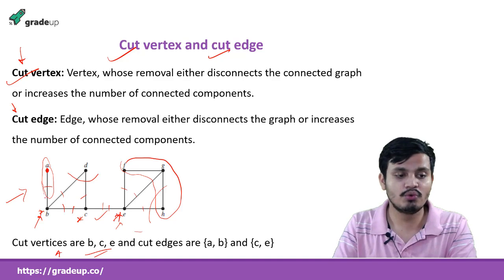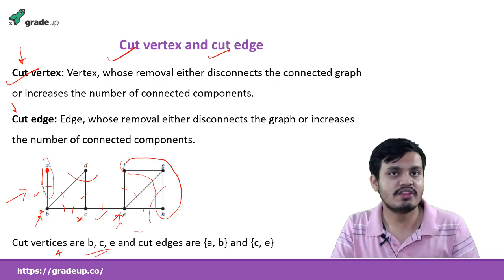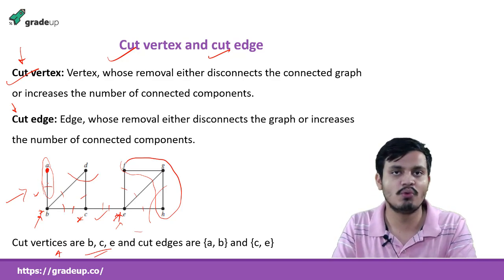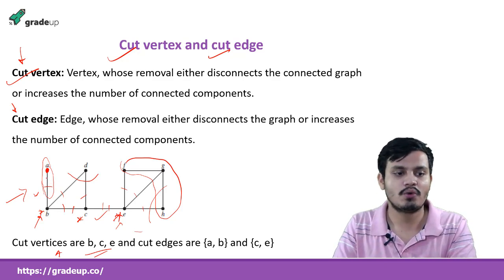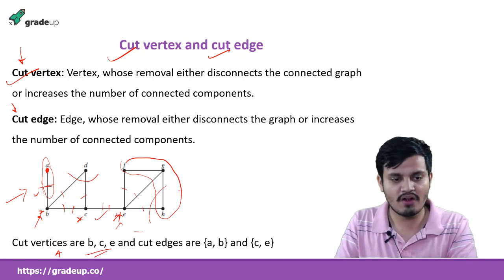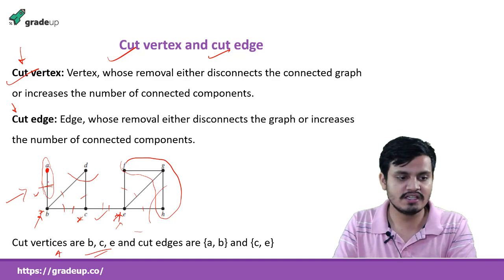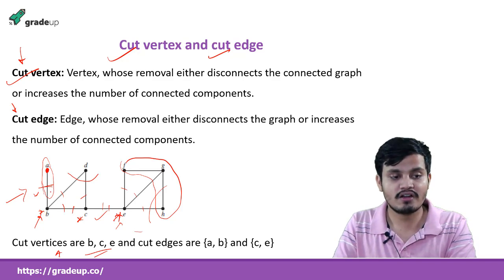And if you remove this edge, what will happen? A will remain here. When you remove an edge, the associated vertex will not be removed. But when you remove a vertex, the associated edges also get removed. So A will be here and all the remaining graph will be here. So yes, this edge AB is a cut edge.